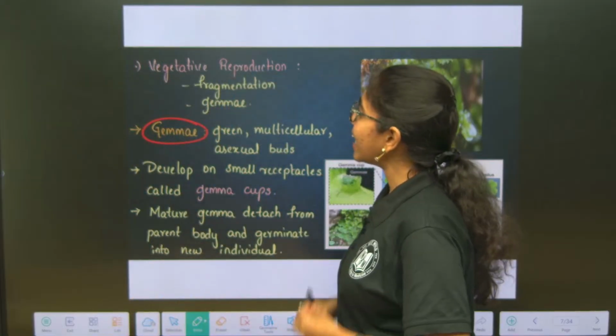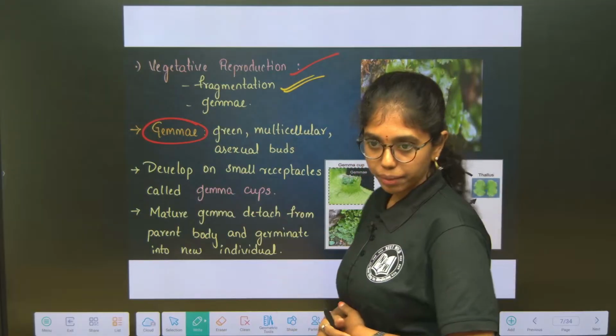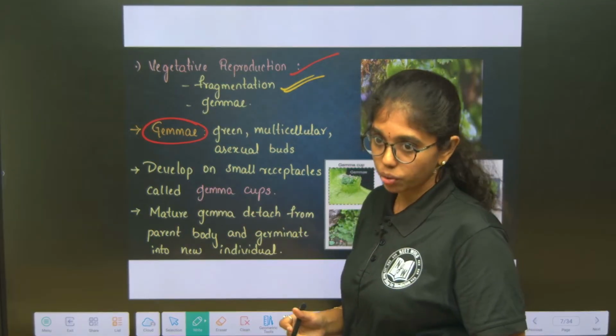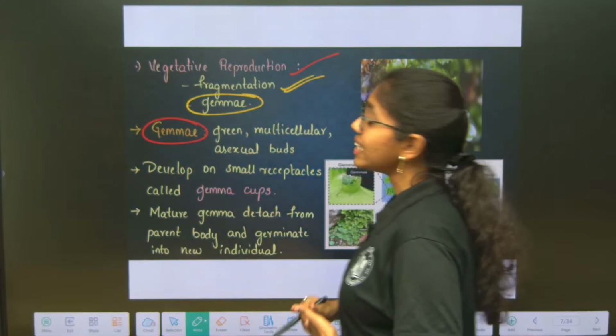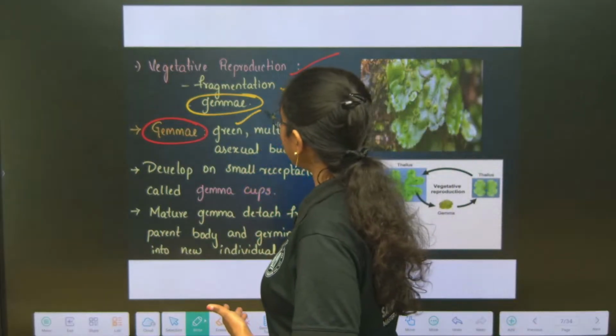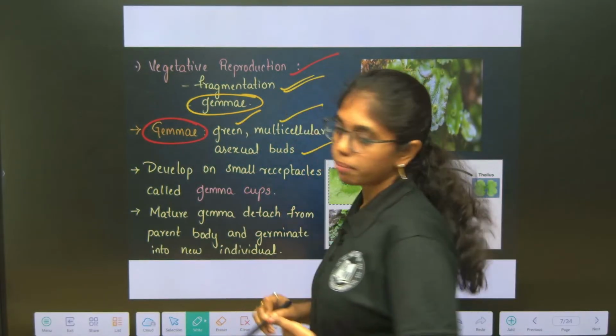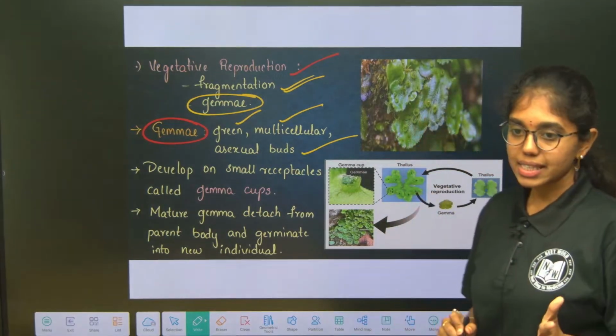These aid in vegetative reproduction. Of course, you are very clear with the term fragmentation. We have learnt it many times. The second mode of vegetative reproduction in liverworts is by gemma. How can you describe gemma? These are green multicellular asexual buds.